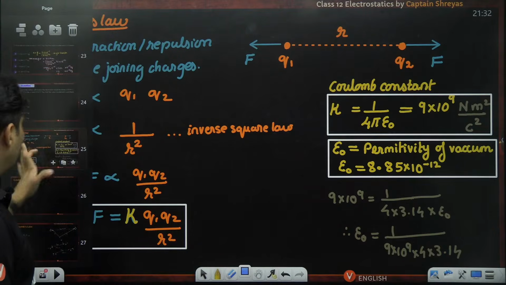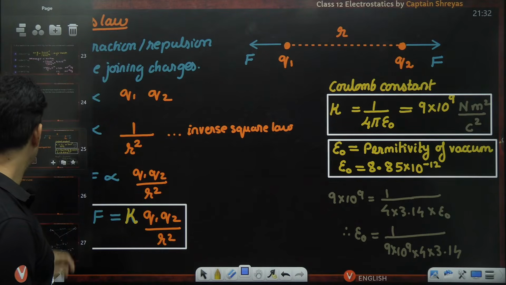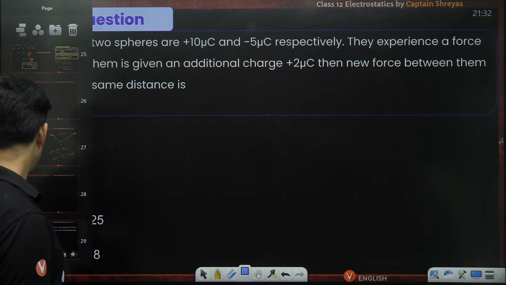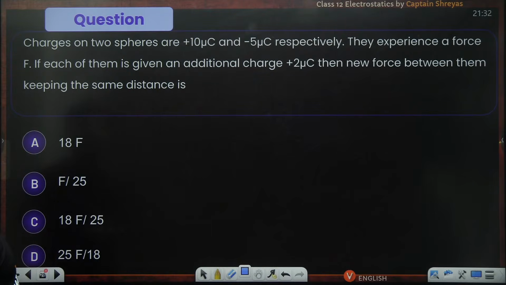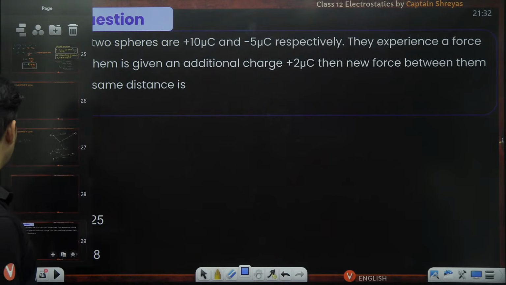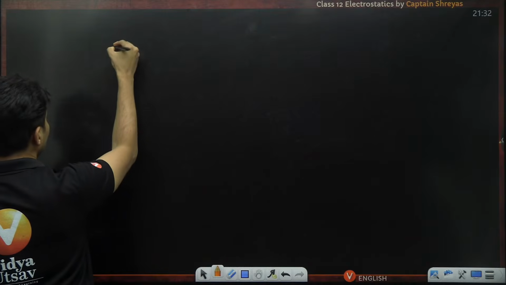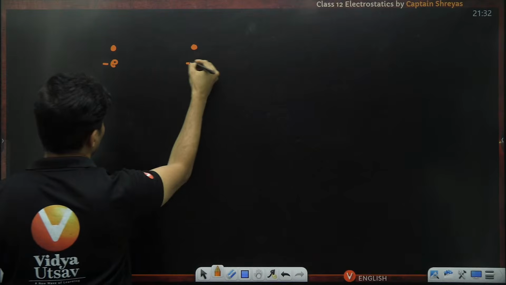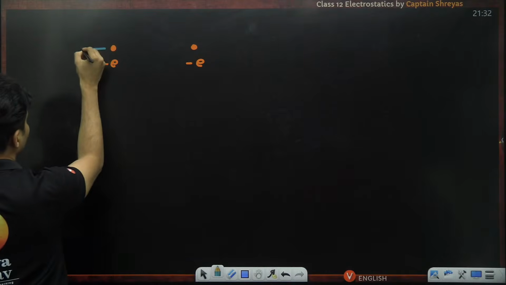Now, till this point, you have understood. So let us just see some questions based on it. We have this question: charges on the spheres are this and this. If each of them is given an additional charge of this, but before we go ahead, just a small thing. Say, for example, we take two electrons, and I ask you what is the force between them.